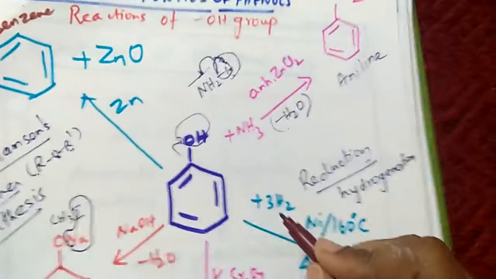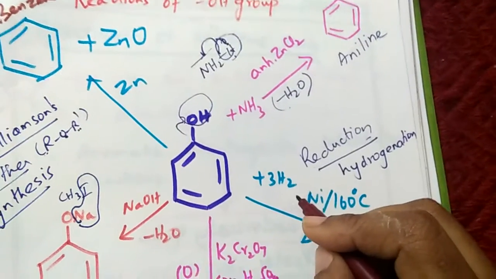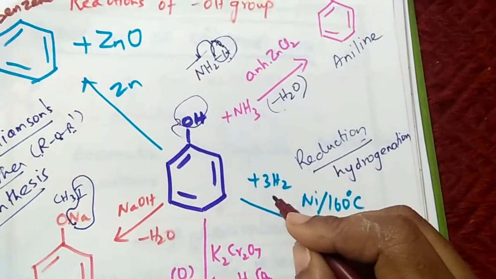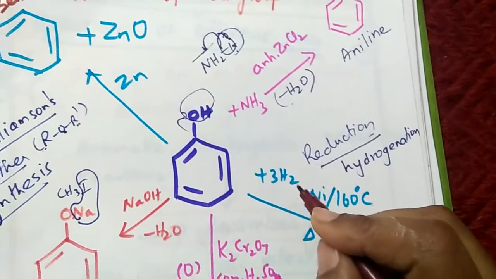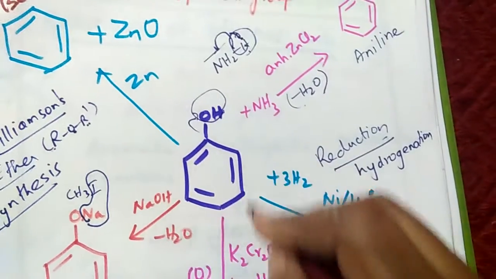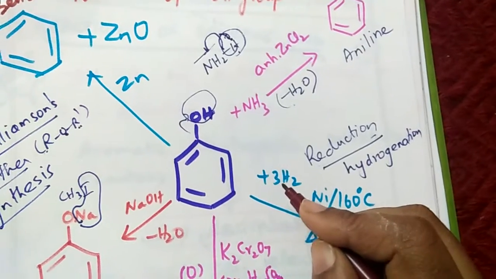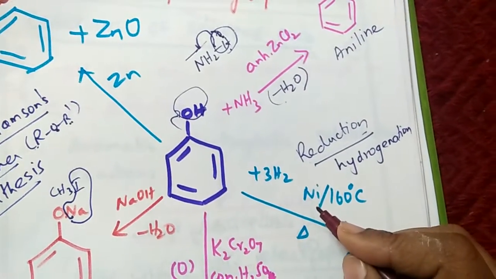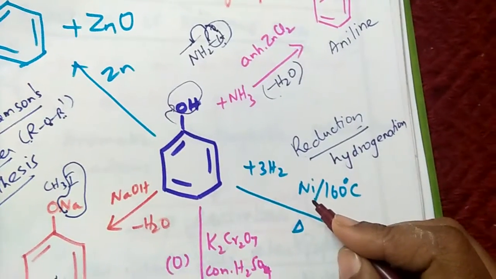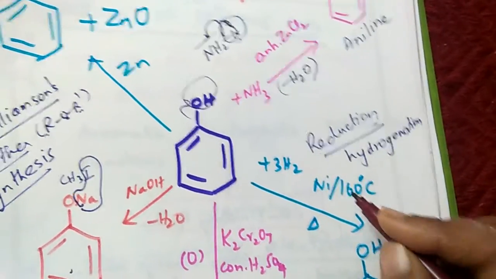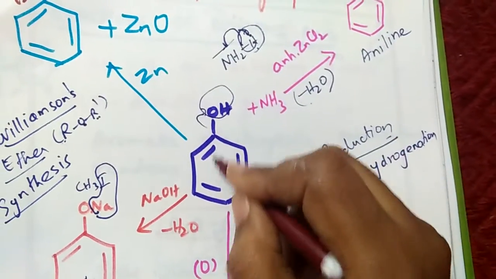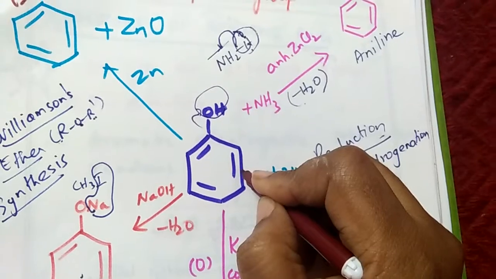So the third reaction of phenol, the reaction of the hydroxyl group: in this reaction, the benzene ring also is involved. In the presence of hydrogen, with nickel as catalyst, the hydrogenating agent, and at 160 degrees Celsius temperature, the hydrogen atoms are added at the double bonds.